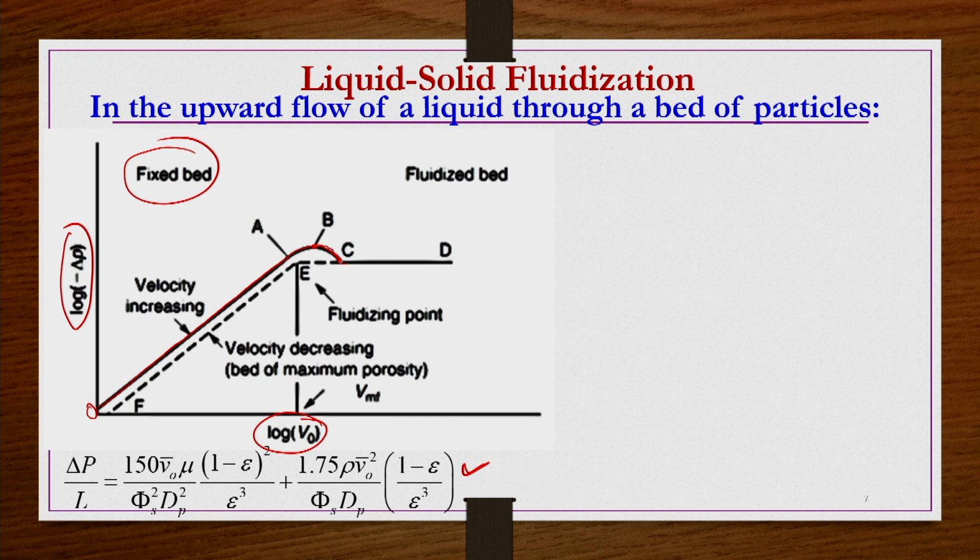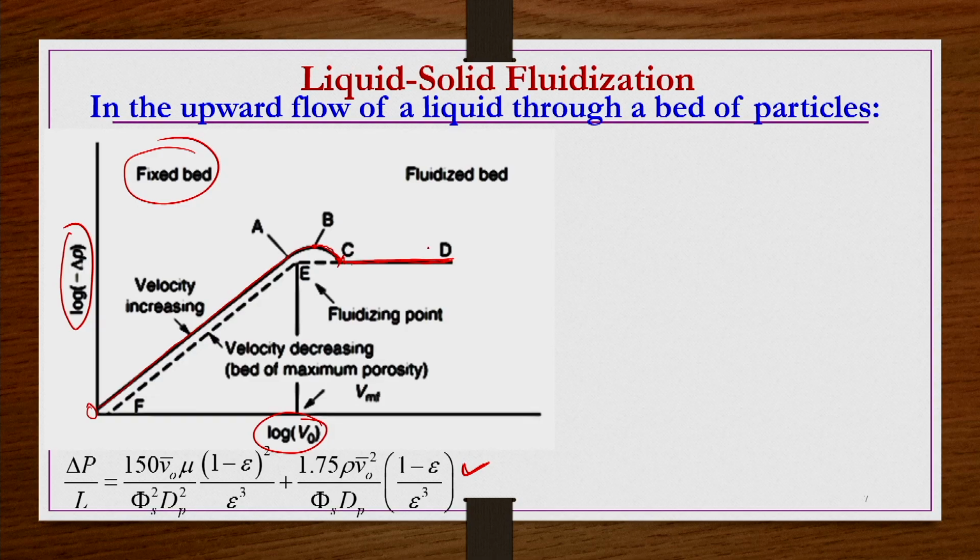The pressure drop is going to remain constant, because at this point C, the buoyant weight of the bed is balanced by the drag, or the total resistance offered by the particles. So, the pressure drop is going to remain constant from this point onwards. Right. After this point A, it is offering slightly less resistance, and that less resistance is going to remain constant, independent of the velocity, from point C onwards.